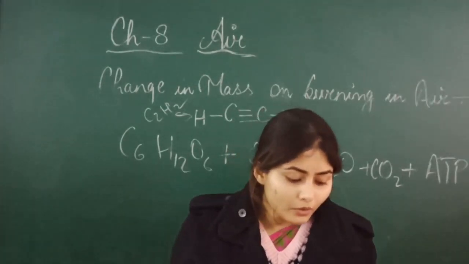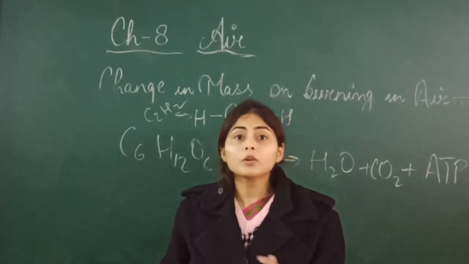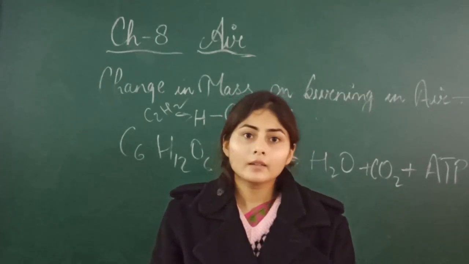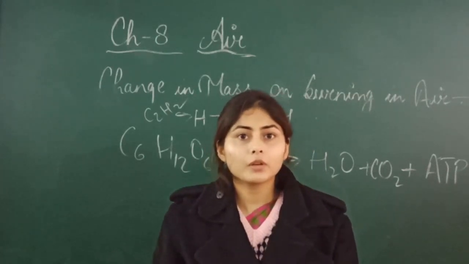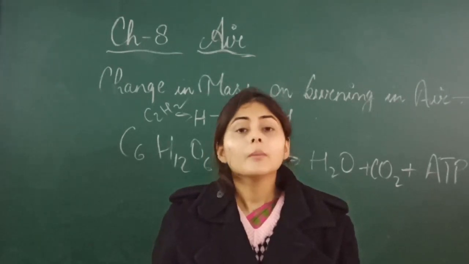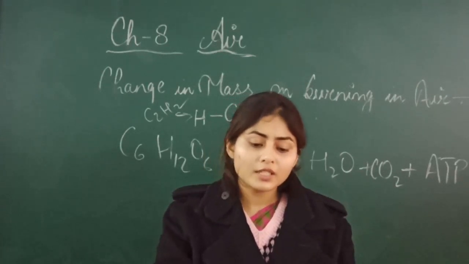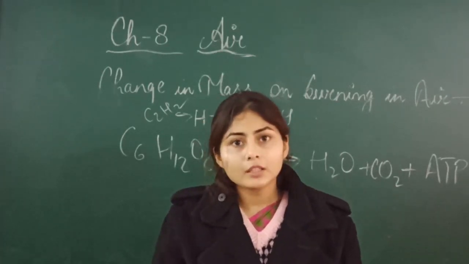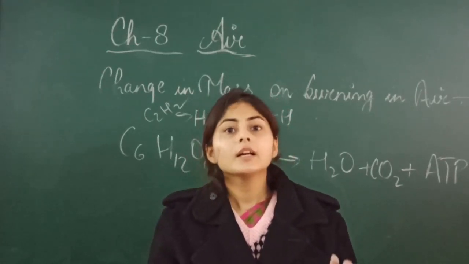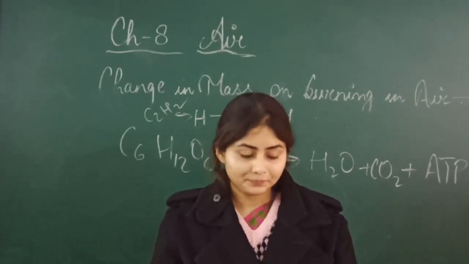Now come to how the oxygen of air is renewed. Don't think that because we are using so much oxygen, the oxygen level will decrease in the atmosphere day by day. No, it does not, because of the photosynthesis process. Plants do photosynthesis, and from the photosynthesis process plants release oxygen, and oxygen is renewed in the atmosphere and in the air.